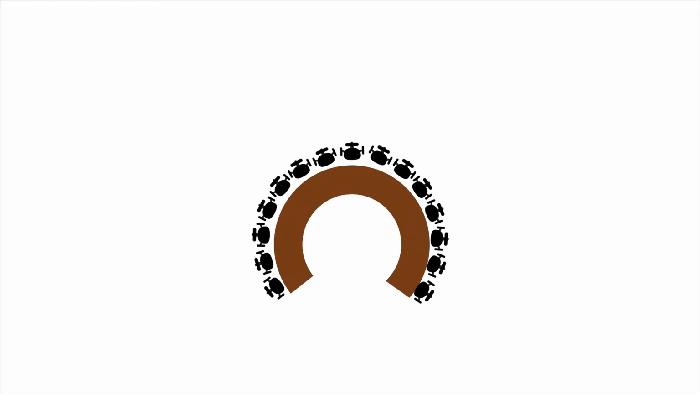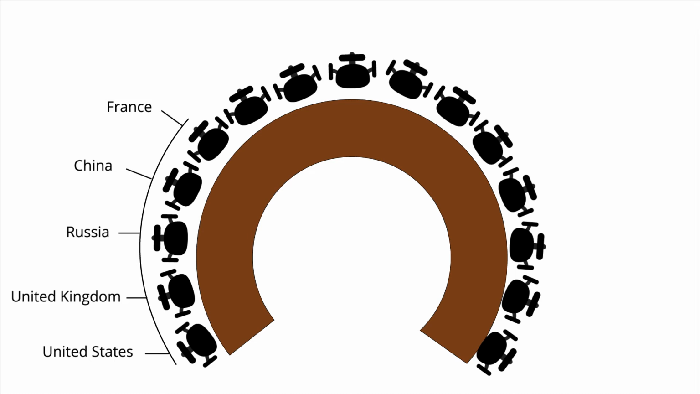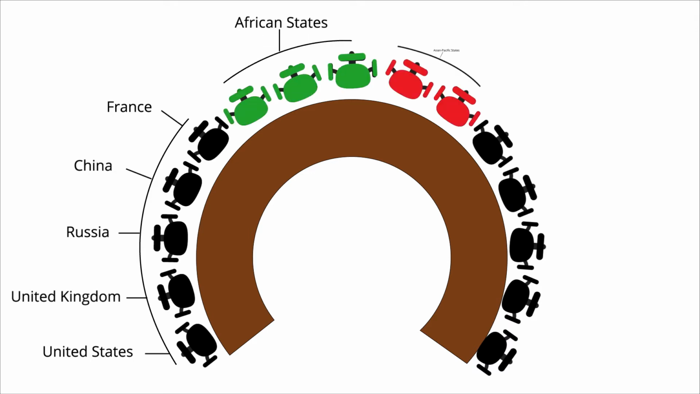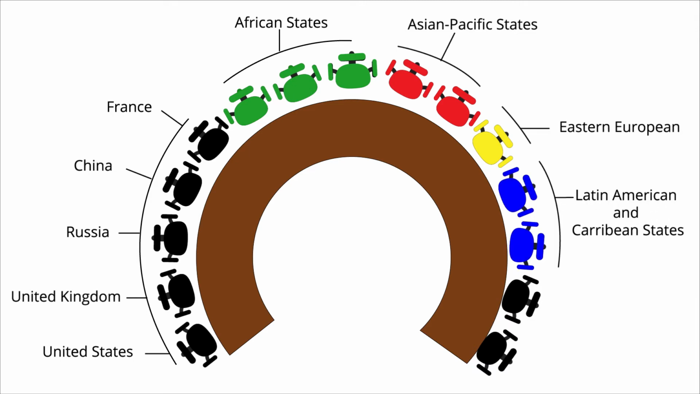The Security Council has 5 permanent members commonly referred to as the P5: United States, United Kingdom, Russia, China, and France, and 10 non-permanent members elected for 2-year, non-consecutive terms by the UN General Assembly. The 10 non-permanent members are geographically represented as such: 3 from African states, 2 from Asian Pacific states, 1 from Eastern European states, 2 from Latin American and Caribbean states, and 2 from Western European and other states. The President of the Security Council changes each month, shifting according to the English alphabetical order of the members' names.